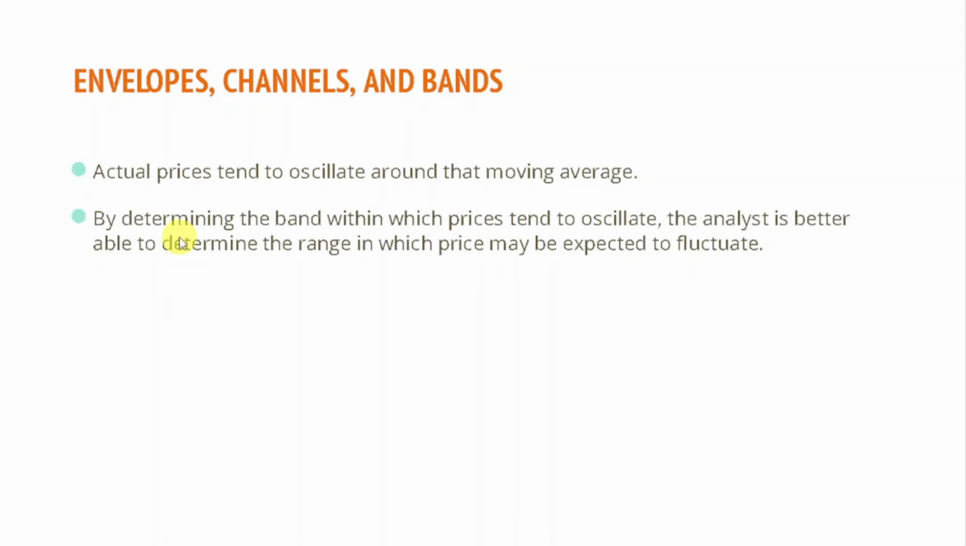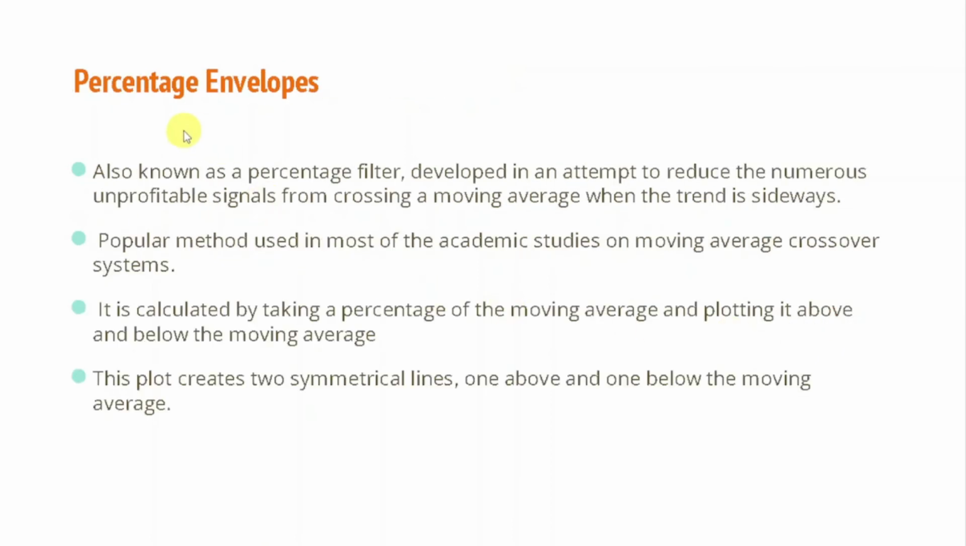You will find that whenever the market trends or is sideways, the market makes a lot of movement around moving averages. It oscillates in between the moving average, and that's why people made envelopes and channels to figure out when to buy and when to sell. So now let's talk about percentage envelopes, which are also known as percentage filters.